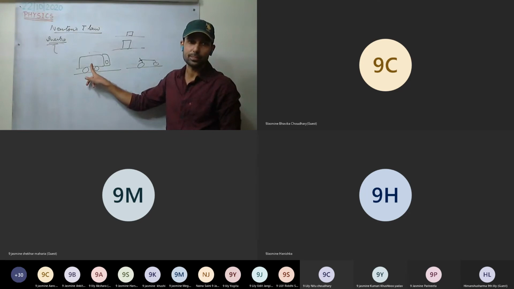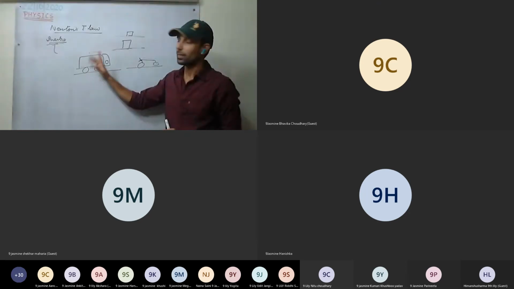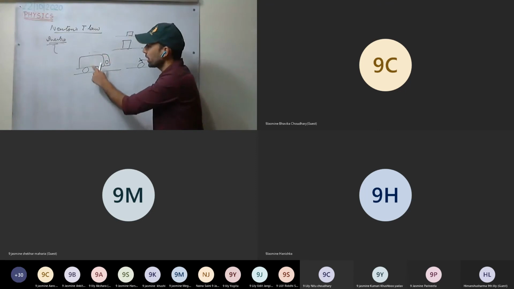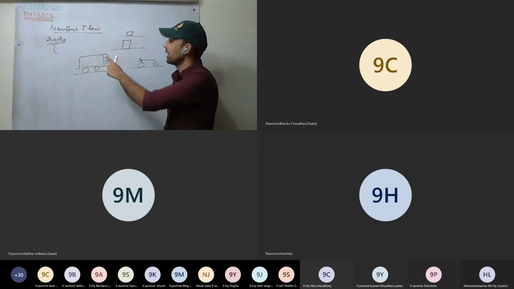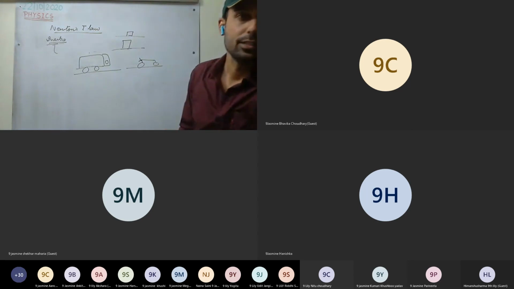It has more inertia, so it has more tendency to oppose the change. It has more tendency to retain the state. Okay, Udit, 1 minute. Okay.